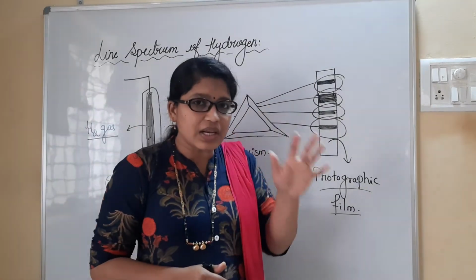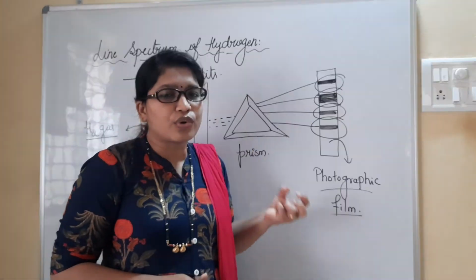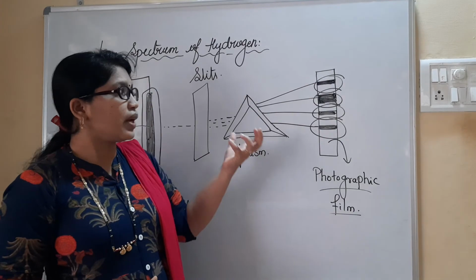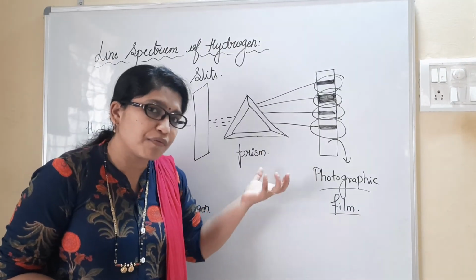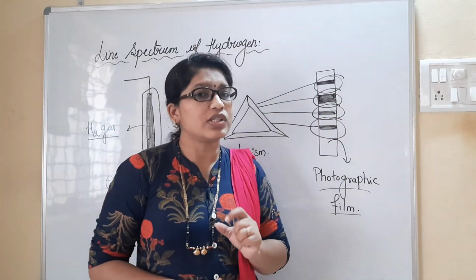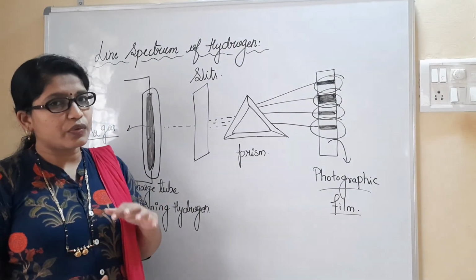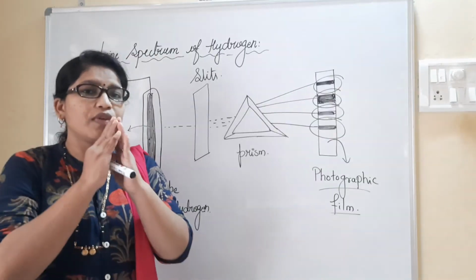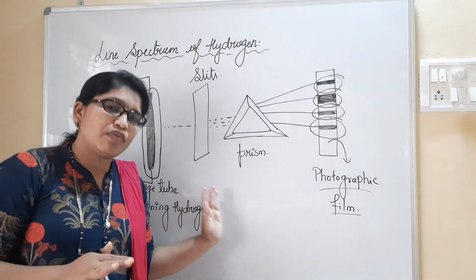What is the main reason behind getting these lines in the photographic film, and how do we check what these different wavelength strips seen in the photographic film are? All those things we have to understand. I'll let you know the things in detail which are given in NCERT. We will go in detail from the NCERT text. Just copy this one. We'll move to next.